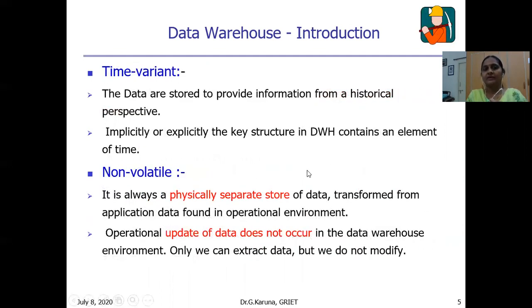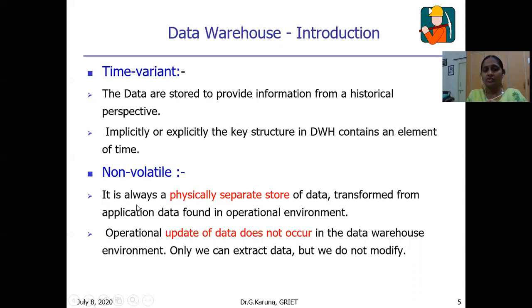Time variant. The data is stored to provide information from a historical perspective. So the data is static here. Suppose I would like to get the past 5 years of data. I can extract it from the data warehouse because here the key element, implicitly or explicitly, in the data warehouse is time. So it is time variant.